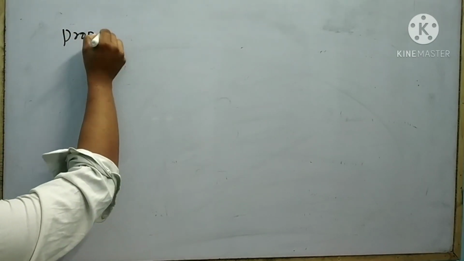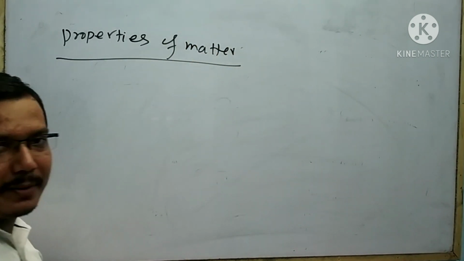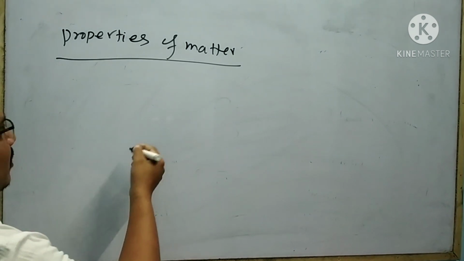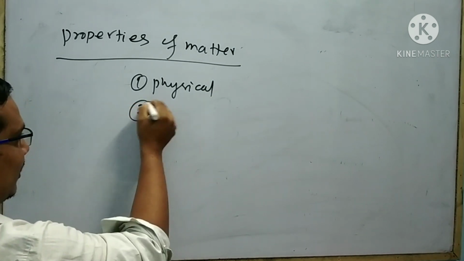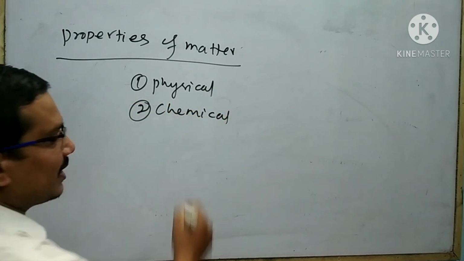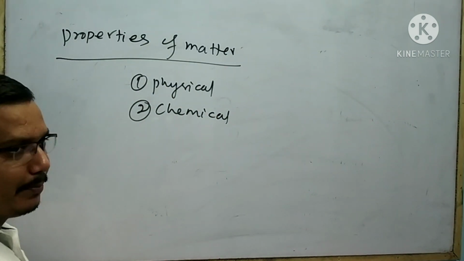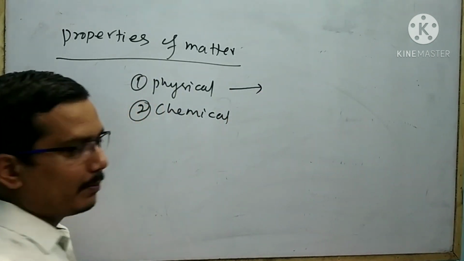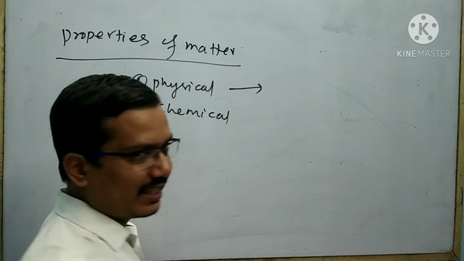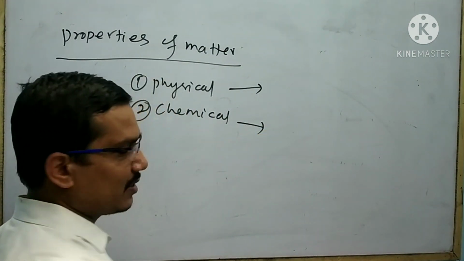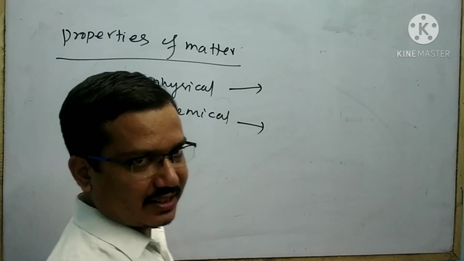Next I will discuss the properties of matter. Matter dharma mein padhiba. There are two types of property of matter. One is your physical property, another is your chemical property. Physical property means bhautika dharma. Chemical property means rasayanika dharma. Simply think that physical property means the property in which the composition cannot be changed. Chemical property means the property in which the composition will be changed.